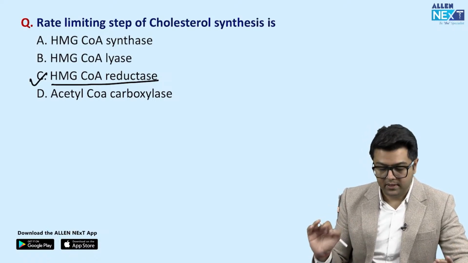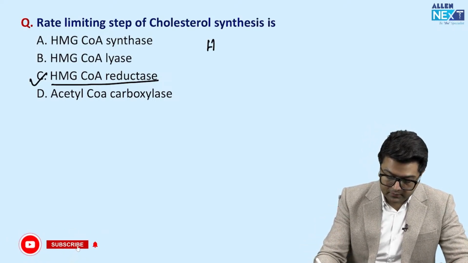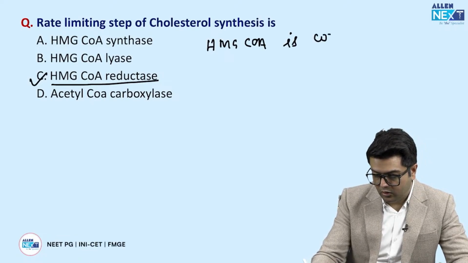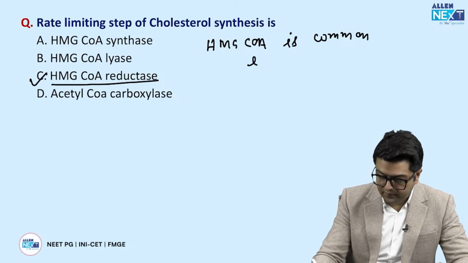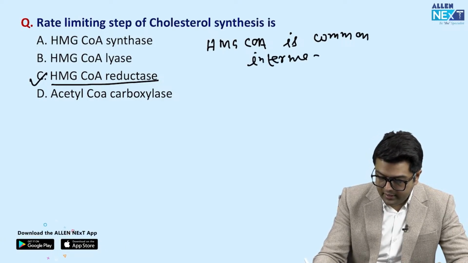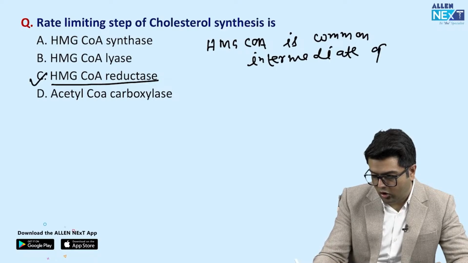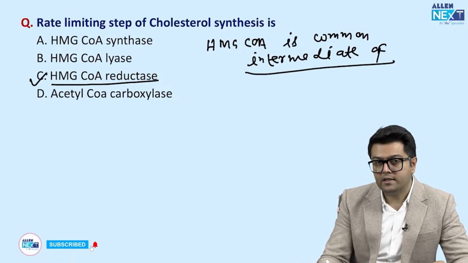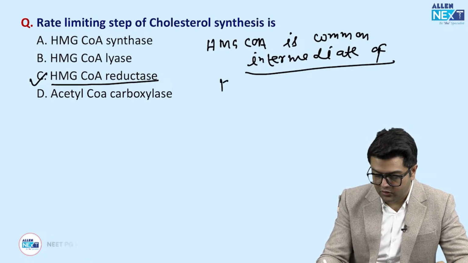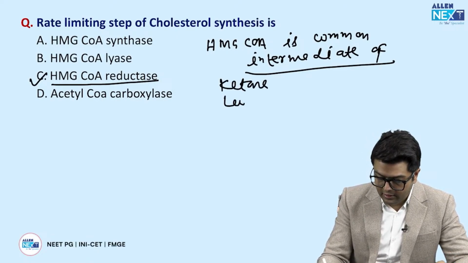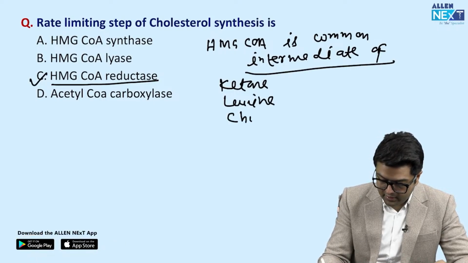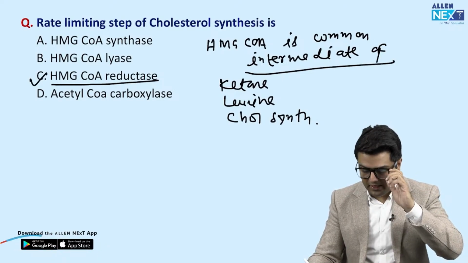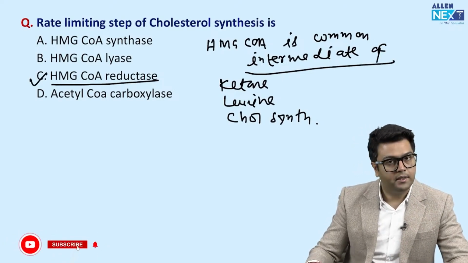There is one more question, that HMG coenzyme A is the common intermediate of ketogenesis, leucine catabolism and the cholesterol synthesis, all of them, right? So that is our answer, option number C here.